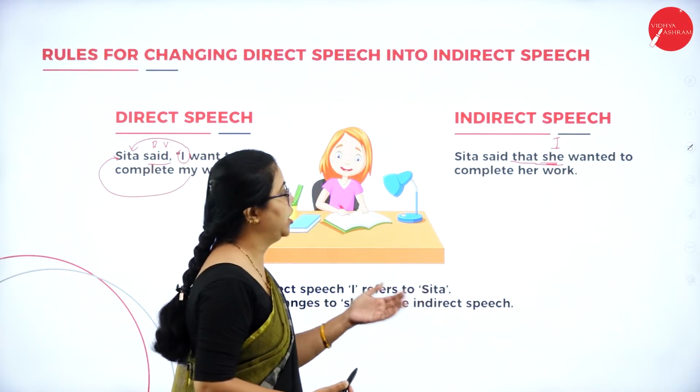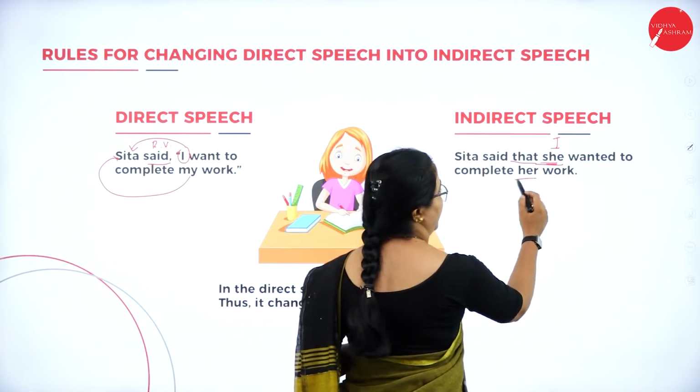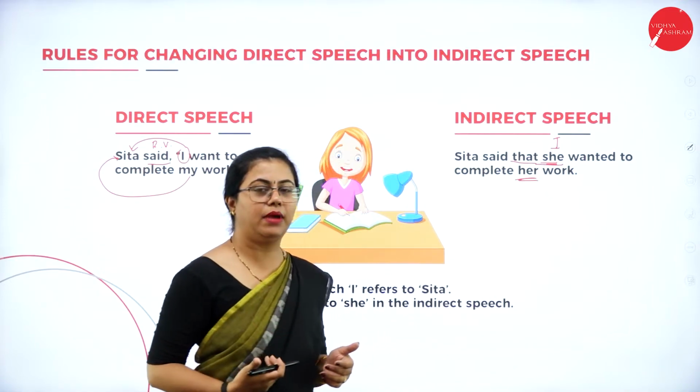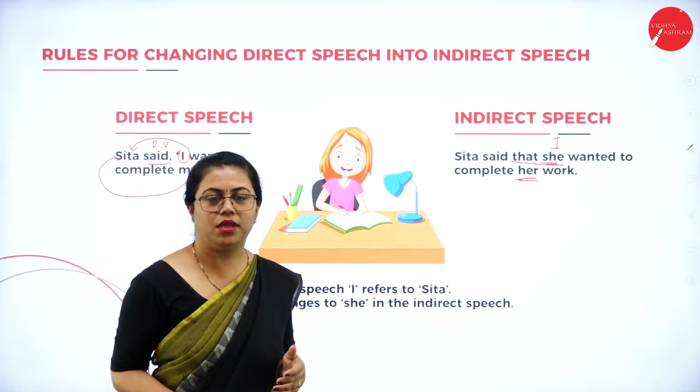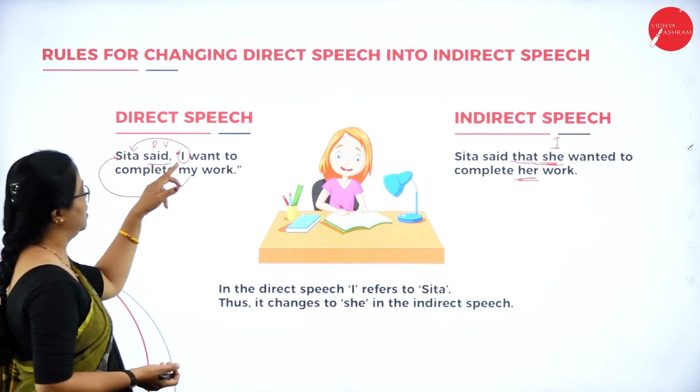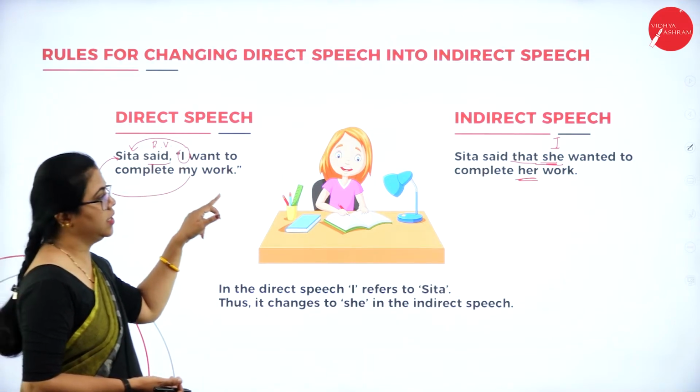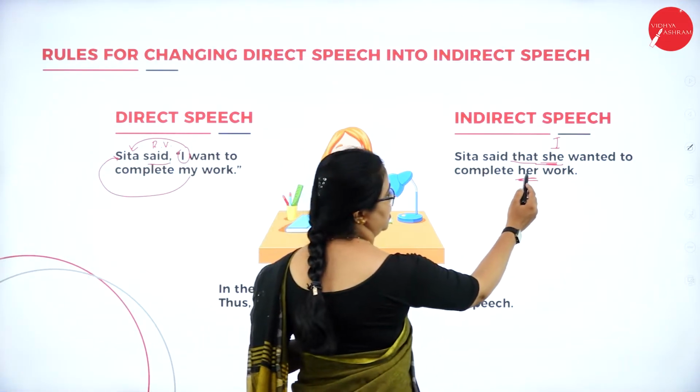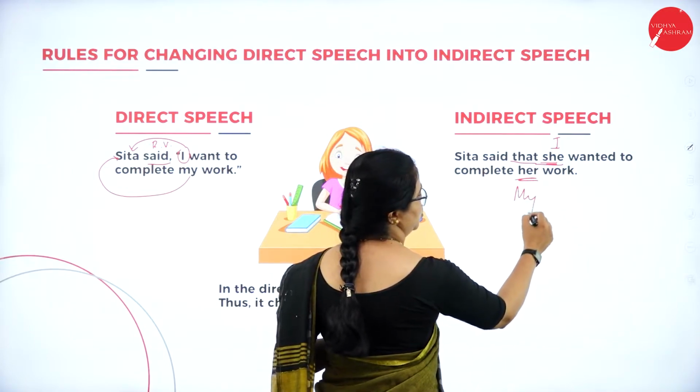Fine. She wanted to complete her work. You cannot write my work. Why will Sita complete my work? Until and unless she is helping me. But here, Sita wants to complete her work, isn't it? So here you are using it as her. Okay, my is changed to her.